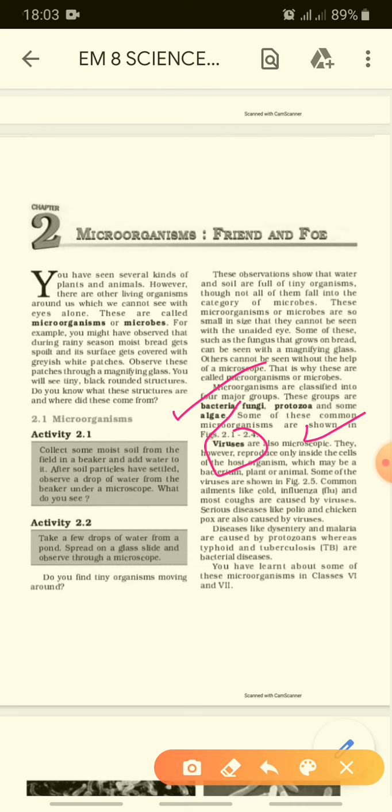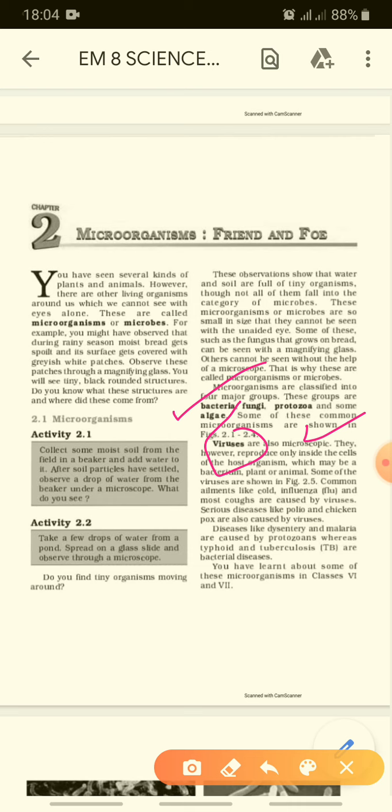Diseases like dysentery and malaria are caused by protozoa. Malaria is also a fever. It is caused by the mosquito, right? And protozoa. Whereas typhoid, we all know, is a severe fever. And tuberculosis is TB, which has an effect on our cough problem. These are bacterial diseases, and they are communicable diseases.